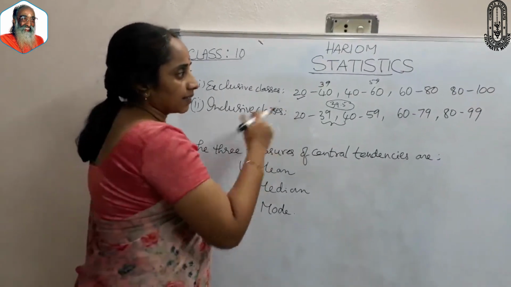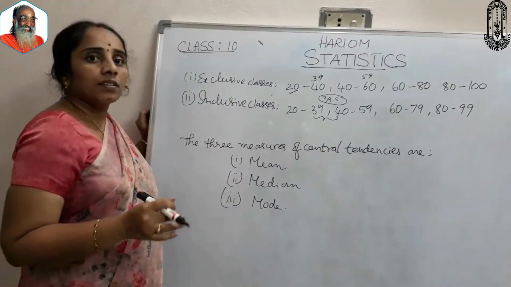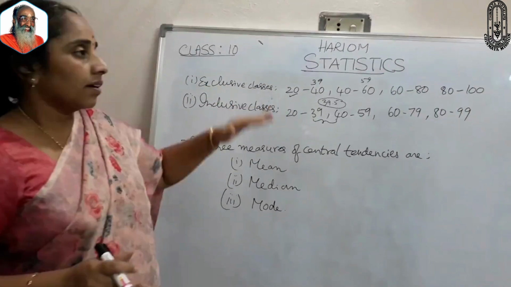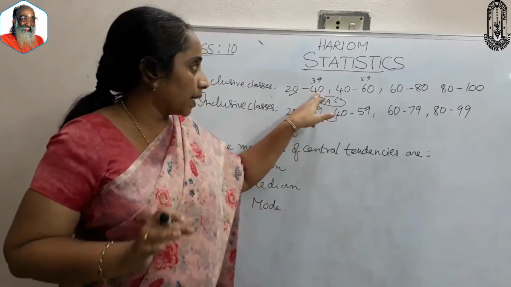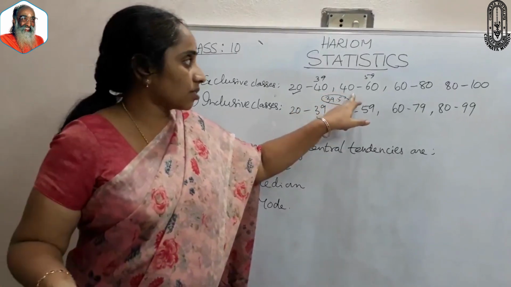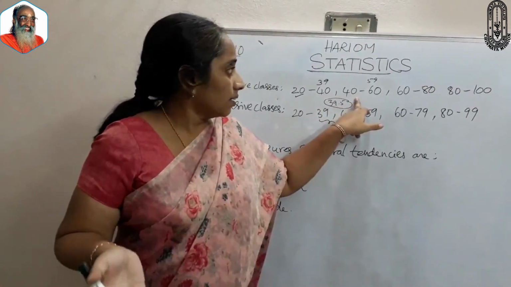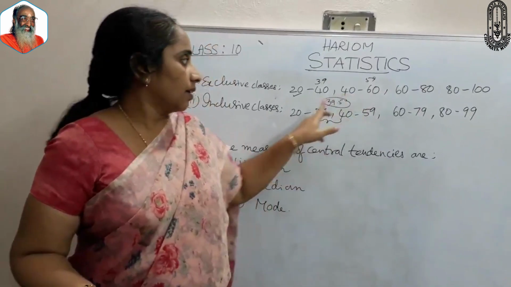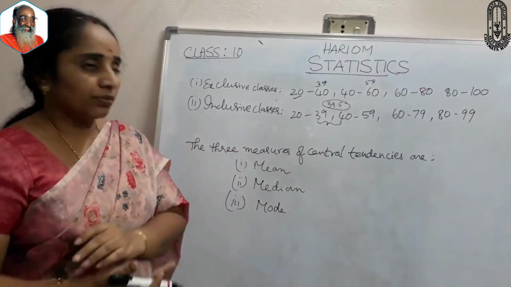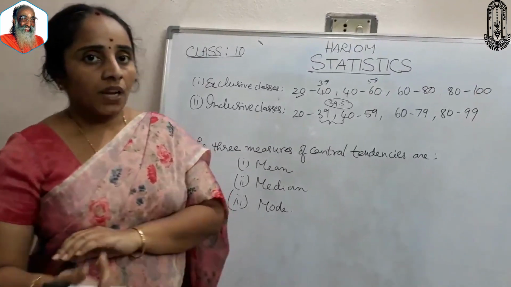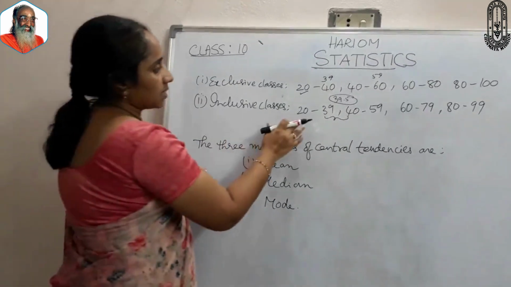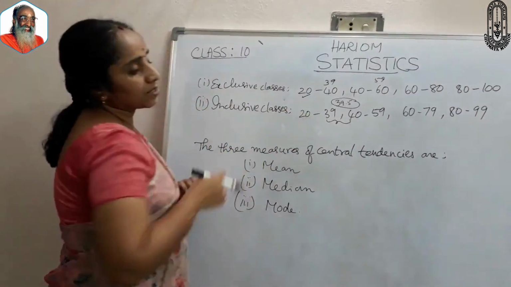We will discuss that later. Is it clear? Exclusive classes means the upper limit of a class is equal to the lower limit of the next class, but here it is not. So if we want to construct a histogram or frequency curves, we need to change these inclusive classes into exclusive classes.